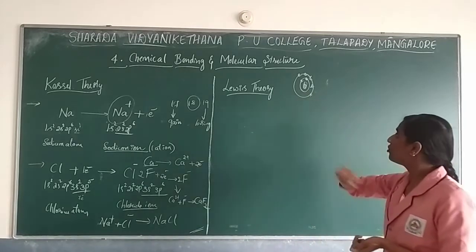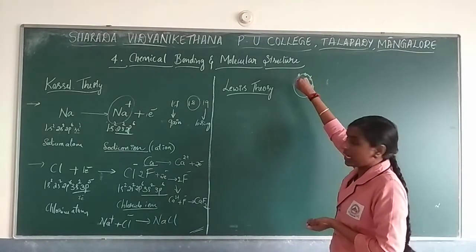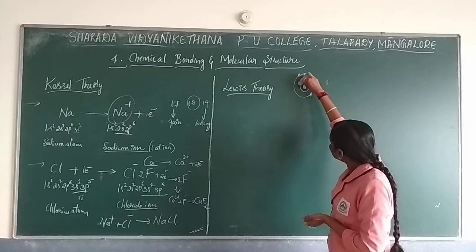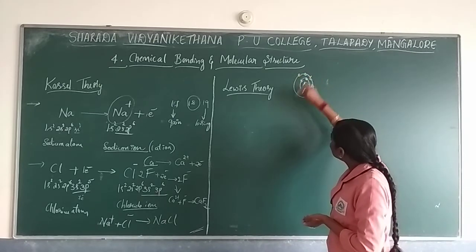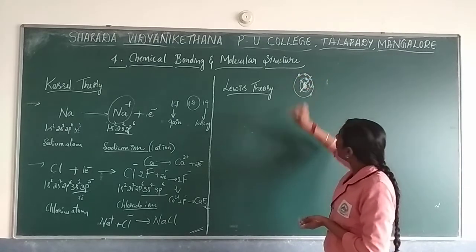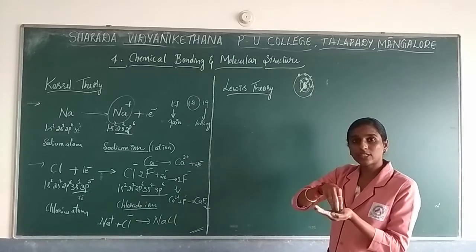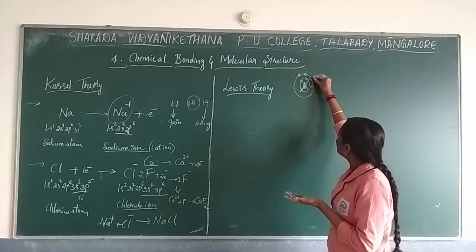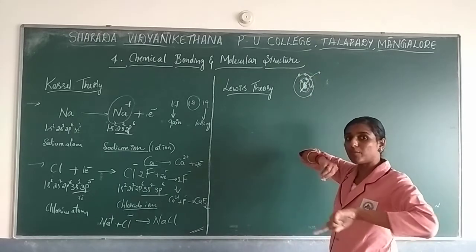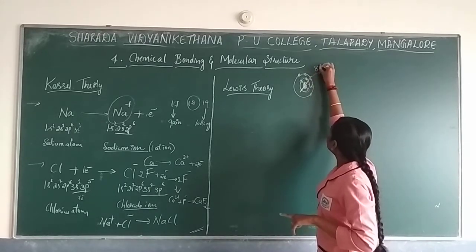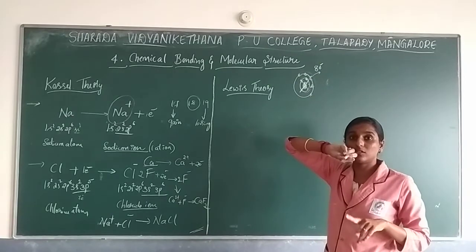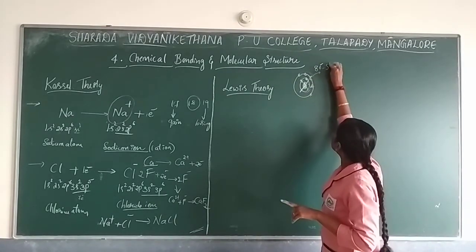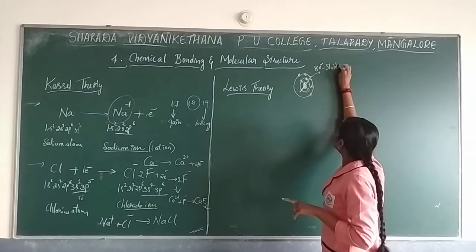According to Lewis, the inner shell electrons as well as the nucleus will not go for bonding. The inner electrons will never go for bonding. Only the outer electrons will go for bonding, just to attain the 8-electron configuration so that it becomes stable in nature.